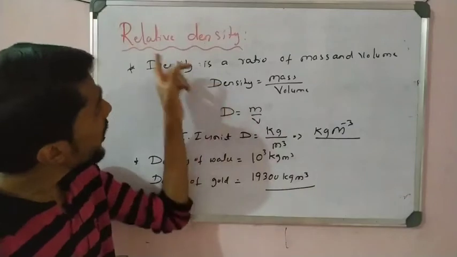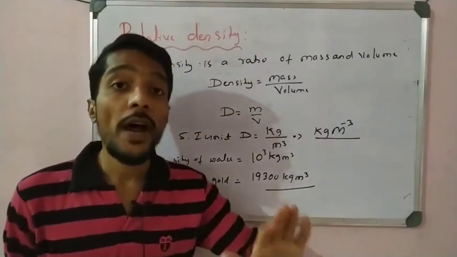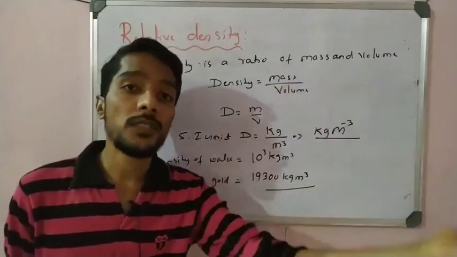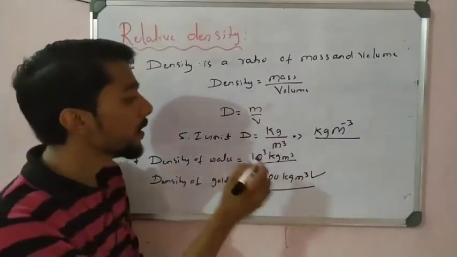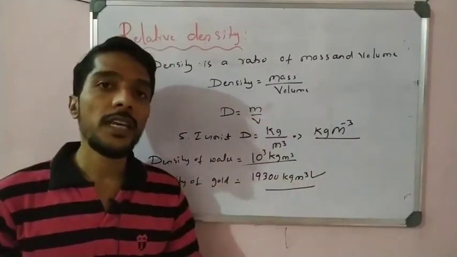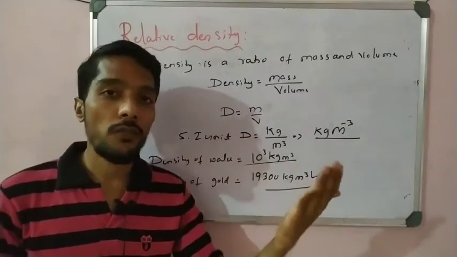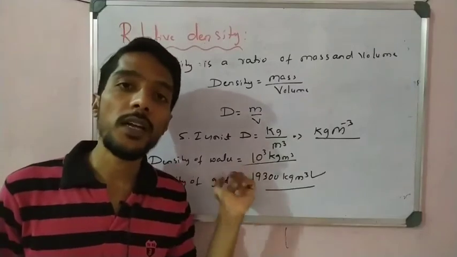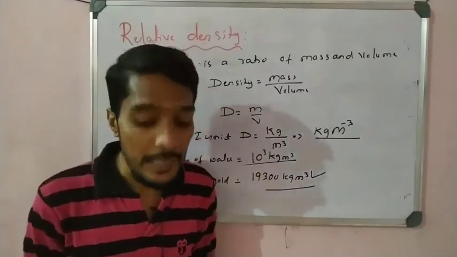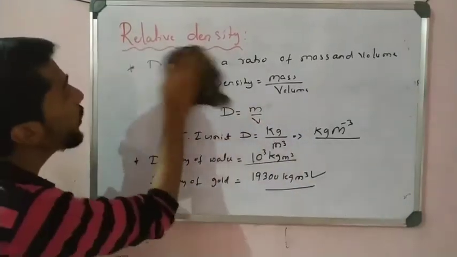Now, what is relative density? See here, we are finding the density of other substances. See here, we find the density of gold. How? By comparing with water. So finding the density of another substance with the help of the density of water is called relative density. Okay, that is the definition of relative density.